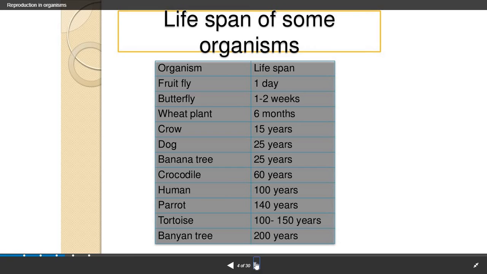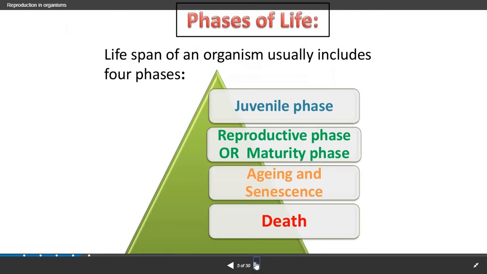Butterfly has 1 to 2 weeks, wheat plant 6 months, crow 15 years, dog 25 years, banana tree 25 years, crocodile about 60 years, human can survive up to 100 years, parrot 140 years, tortoise 100 to 150 years, and banyan tree about 200 years.